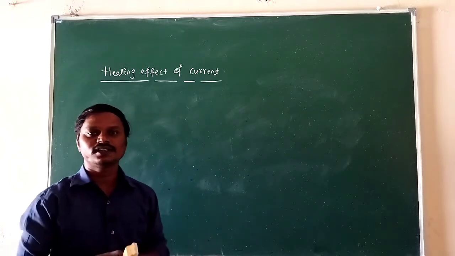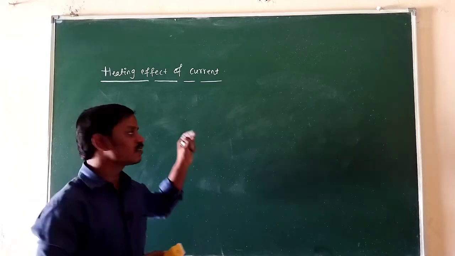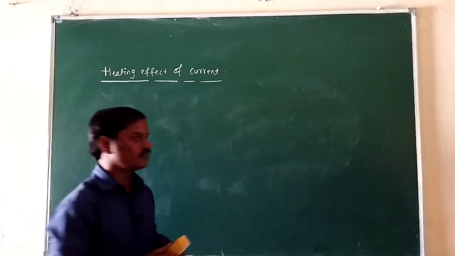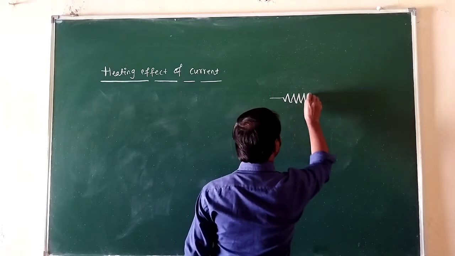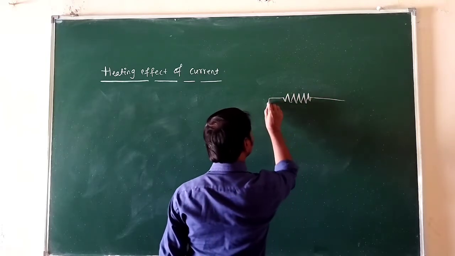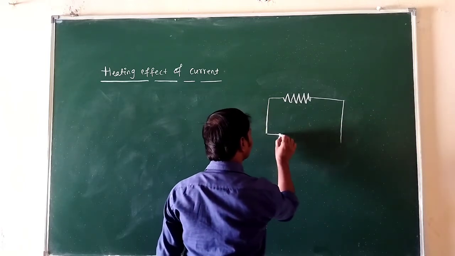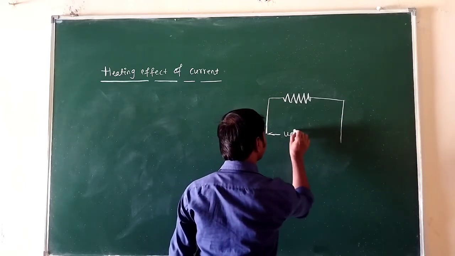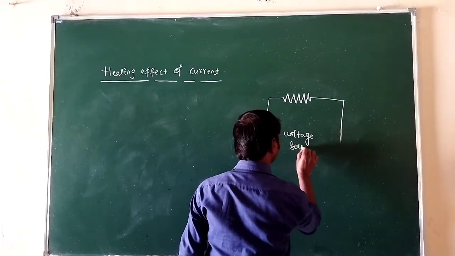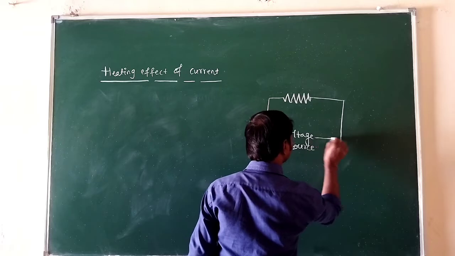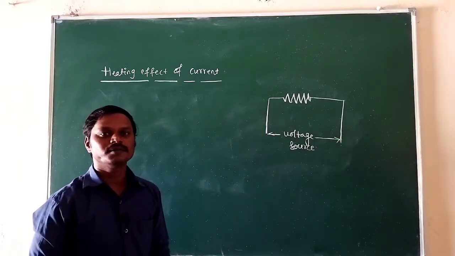Due to loss of current or due to loss of electrical energy, heat energy is generated and this is called heating effect of current. So listen here, I will take this as a resistive circuit, and here a voltage source is connected to the resistive circuit. This is the voltage source. Voltage source means, for example, a cell or battery.